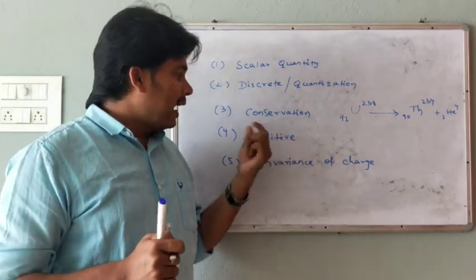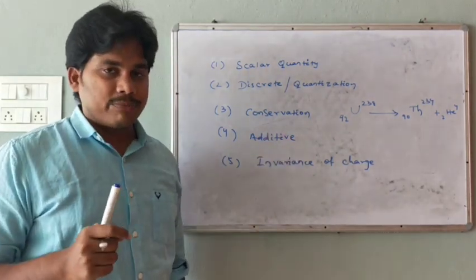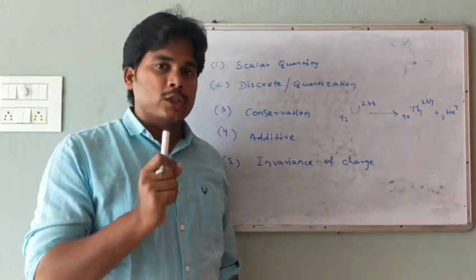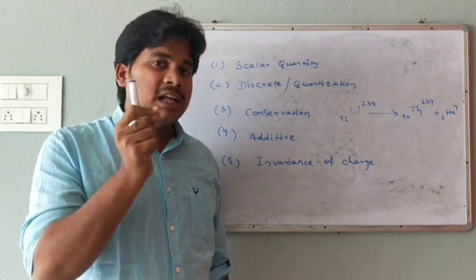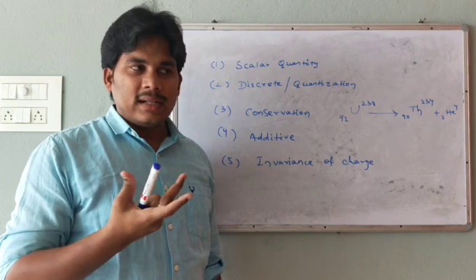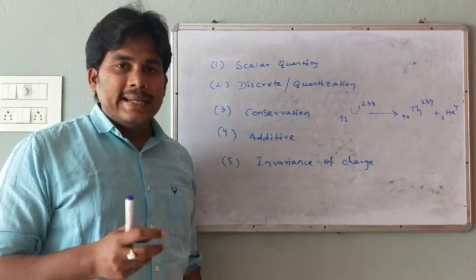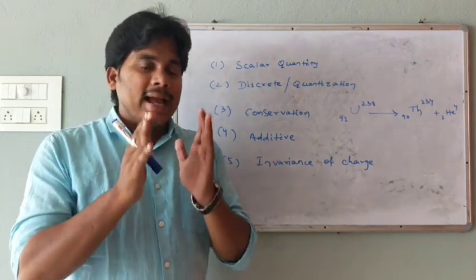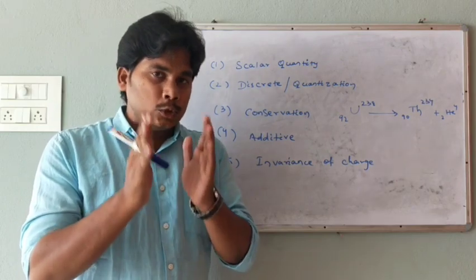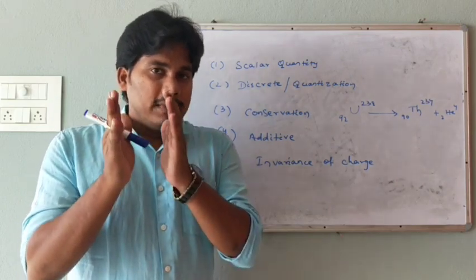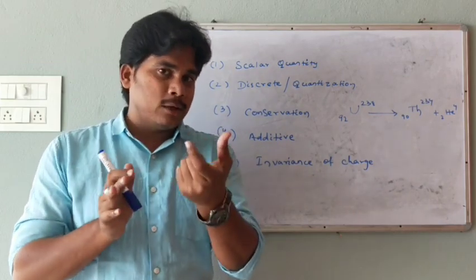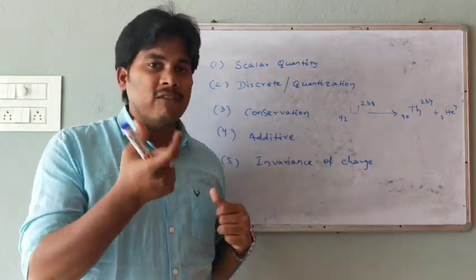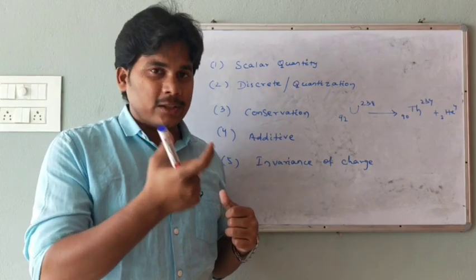Understand? And the third part is the additive nature of the charge. For explaining the additive nature of the charge, first of all, I will explain the Gold Leaf Electroscope. What is this Gold Leaf Electroscope? It is an instrument used for detection of the presence of charge, and not the presence of current, because for detection of current we use a galvanometer.